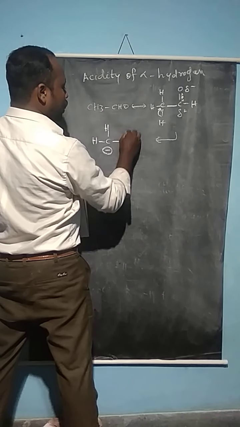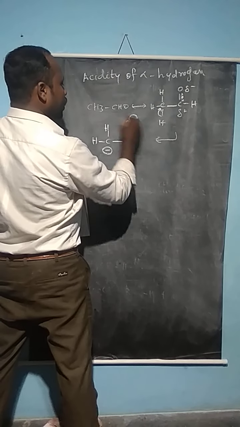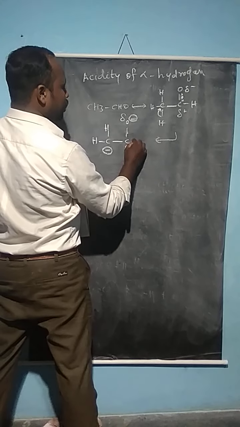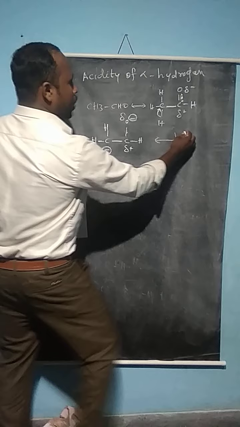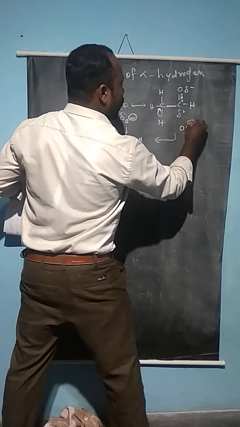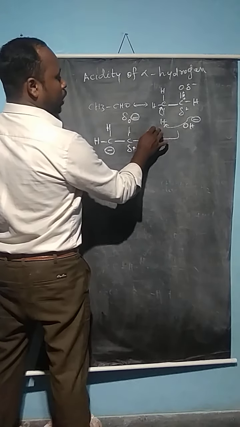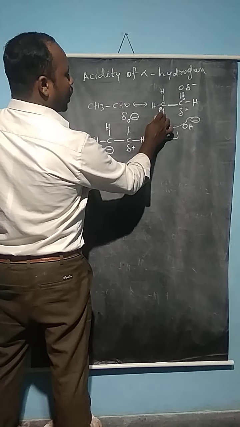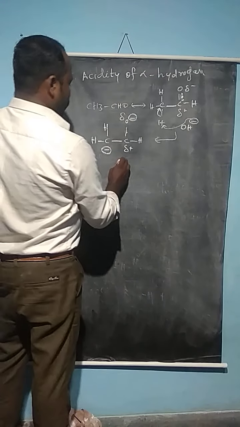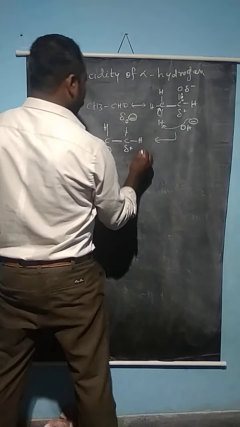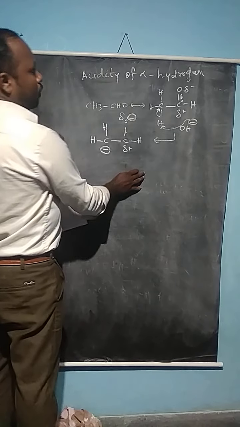The hydrogen can be removed as an H+ ion by the drift of the electrons from the hydrogen atom to the carbon atom. So the carbanion is formed. This is the acidity of alpha hydrogen.